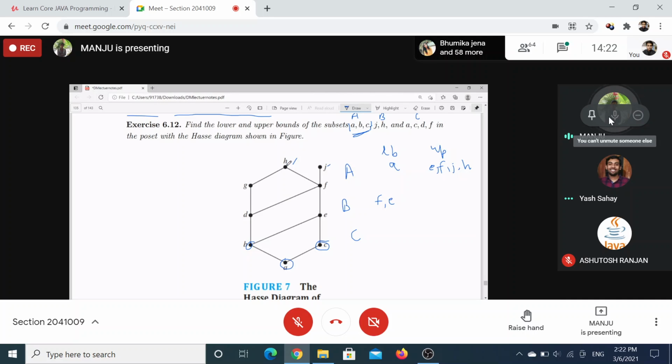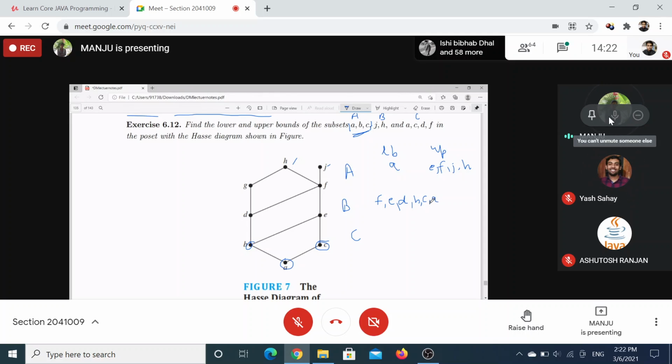D is related to this one, and D is related to this one by transitivity. B is related to this one by transitivity. C and A.